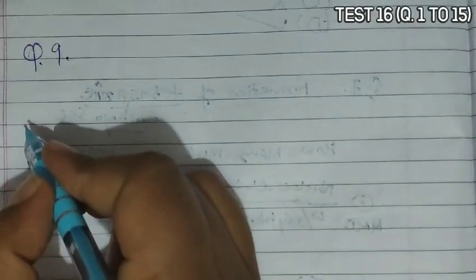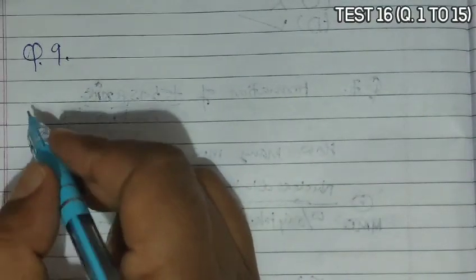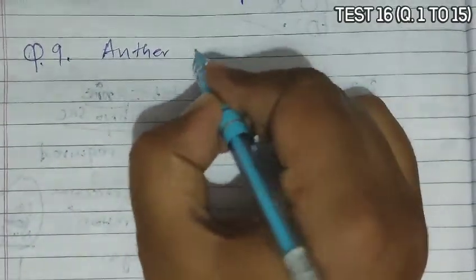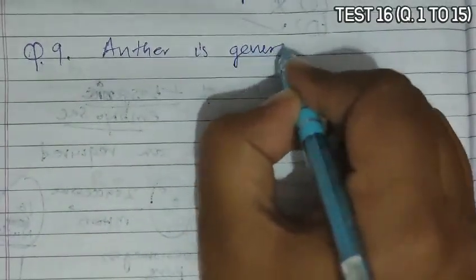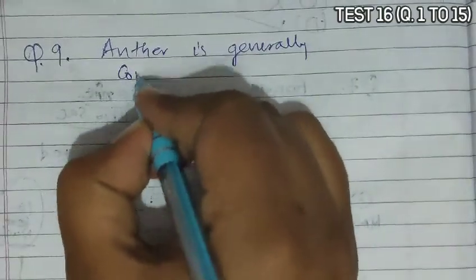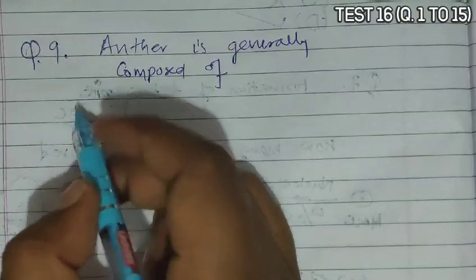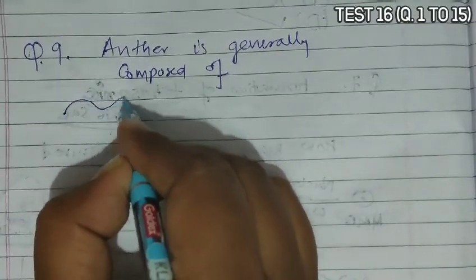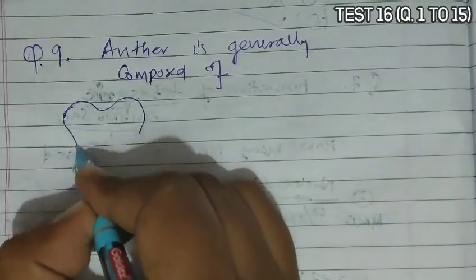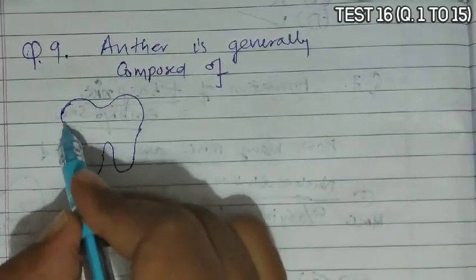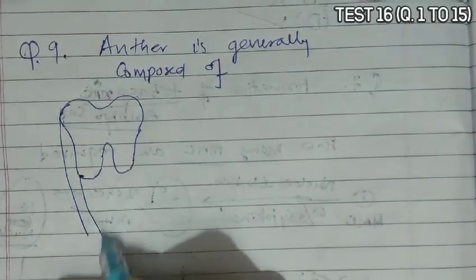Question 9. Question 9 asks that anther is generally composed of. Now if we draw the diagram cross section of anther, it looks like this.